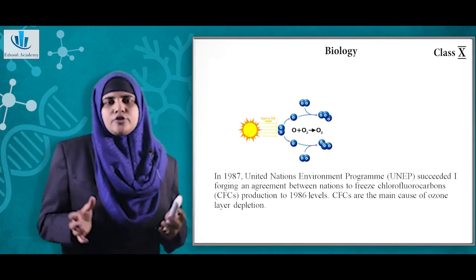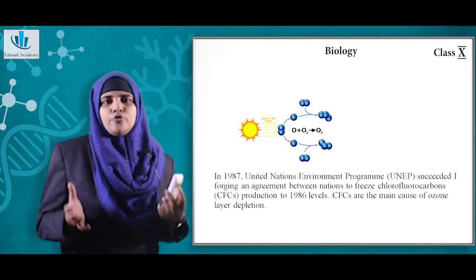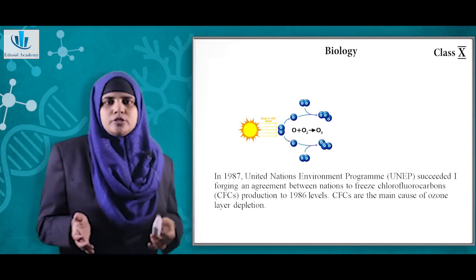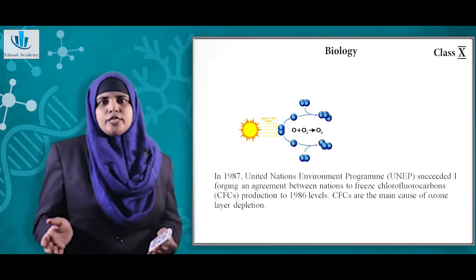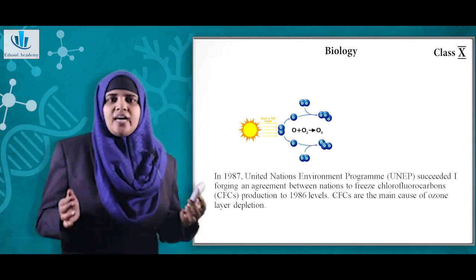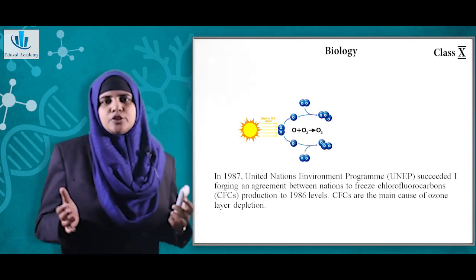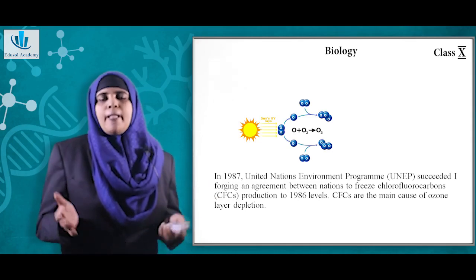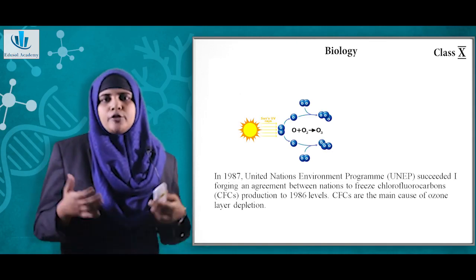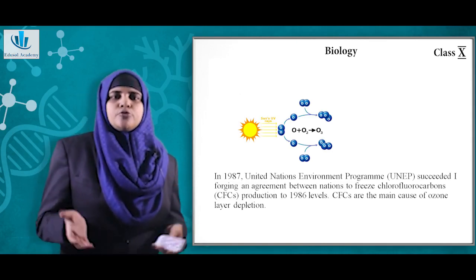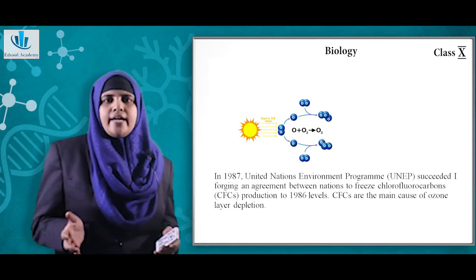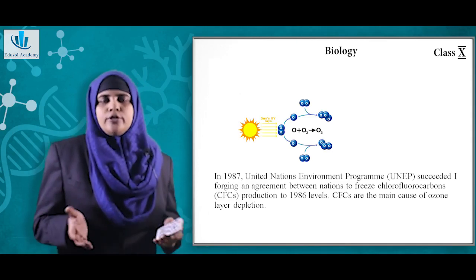So this is the major component. The CFCs, or chlorofluorocarbons, are responsible for this ozone depletion. There was also a protocol which is not mentioned in the textbook, but if you want to remember the name, it's the Montreal Protocol. It is regarded as one of the most successful international agreements championed by the United Nations Environment Programme. Because of the efforts taken by the United Nations, we were able to limit the production of CFCs, and thereby control the ozone depletion.